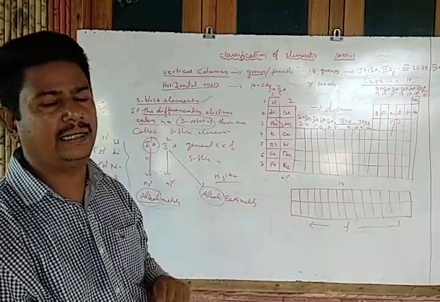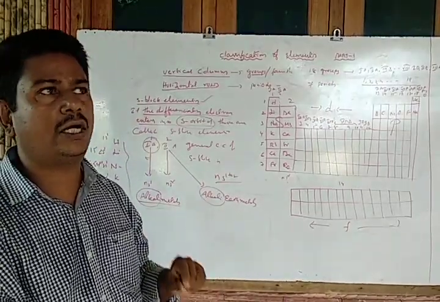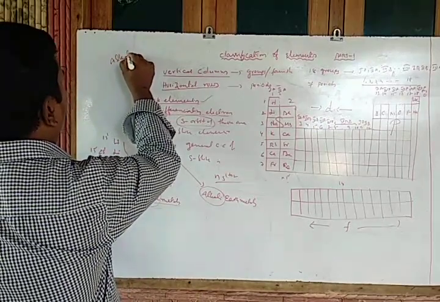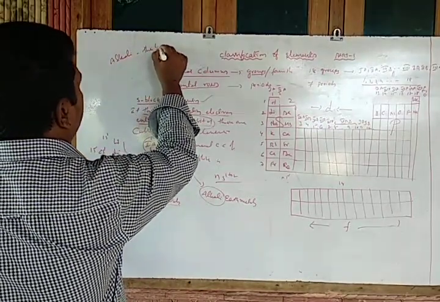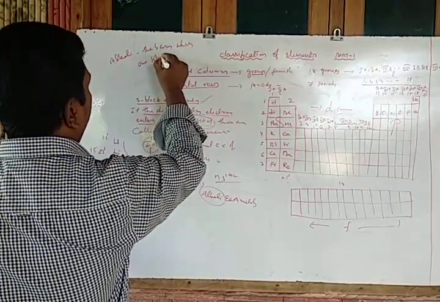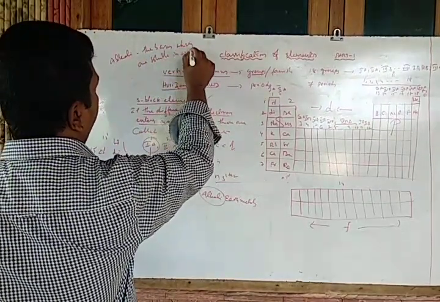And why do we use the term alkali? Alkali means the bases which are soluble in water.